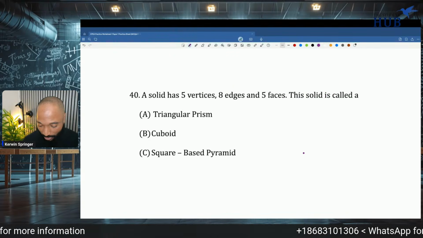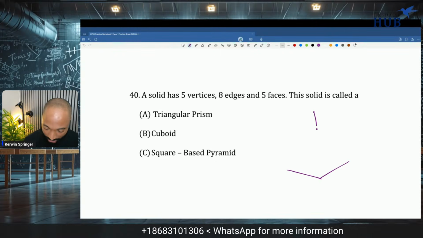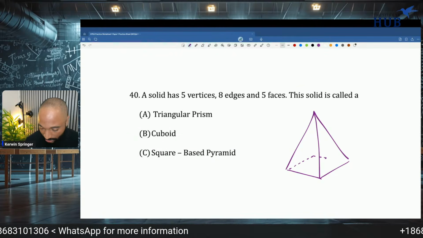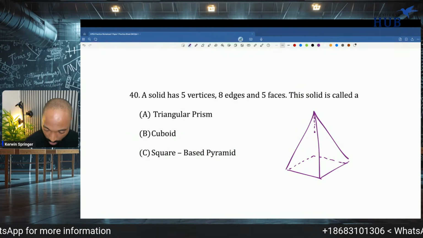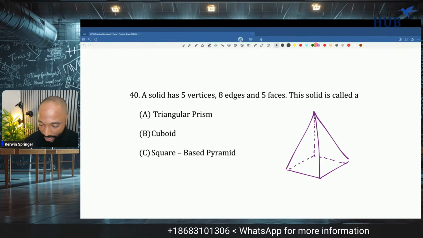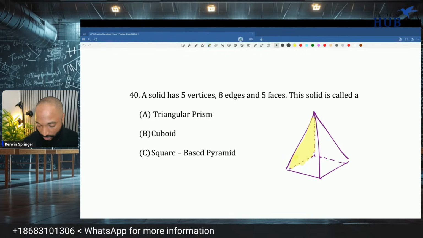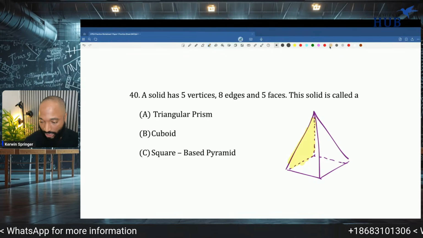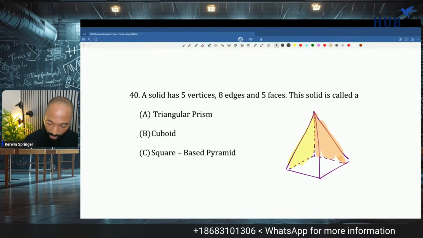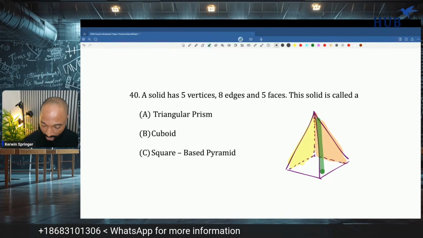So the next bet is the square base pyramid, and let me draw it. What is the top of the pyramid called? Here I'm seeing the faces that I want. The top part is called a vertex, but it has a special name since it's at the tippity top. We can call it the apex. It is a vertex. It is one of the vertices.